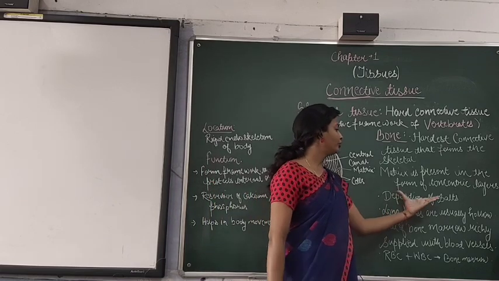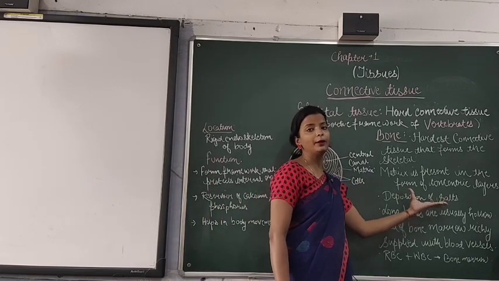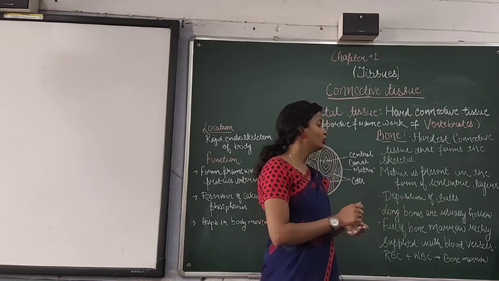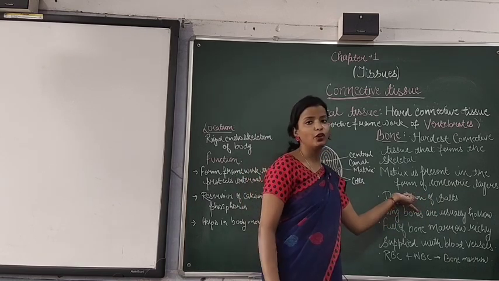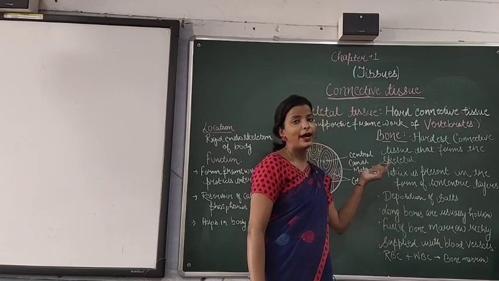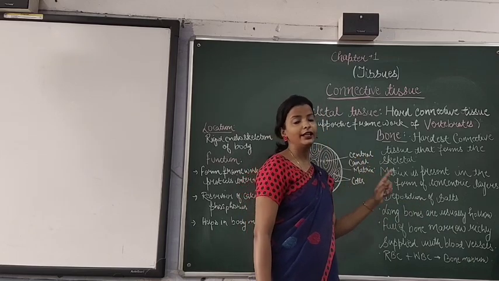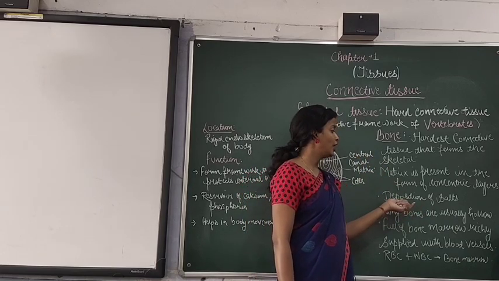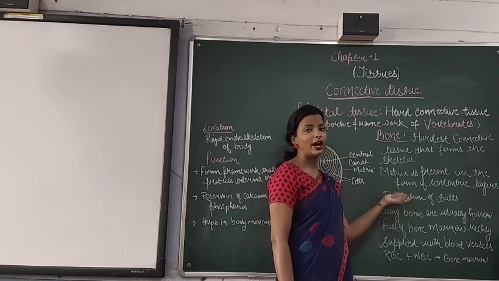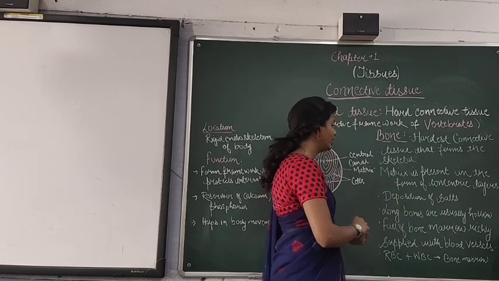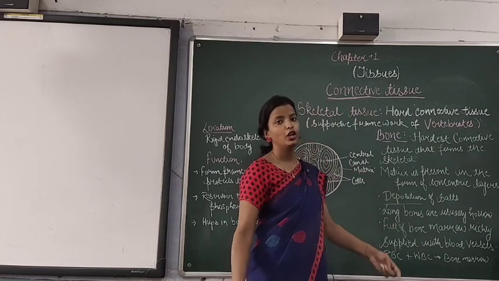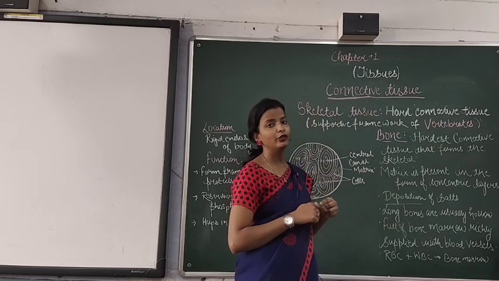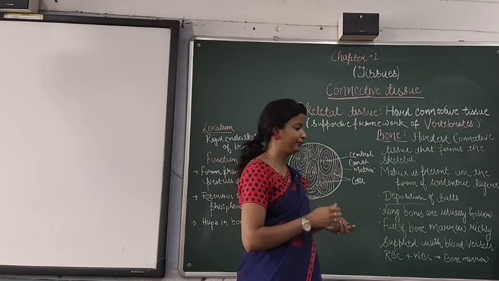And then you can see deposition of salts. So salts are present in the case of bone. Because of the deposition of salt, bone is hard. When we were talking about cartilage, it was a soft tissue, but bone is hard because of the presence or deposition of salt. Salt is deposited, and as a result it becomes hard.